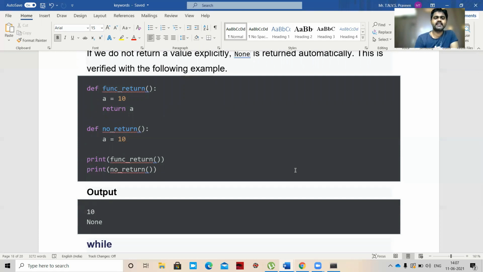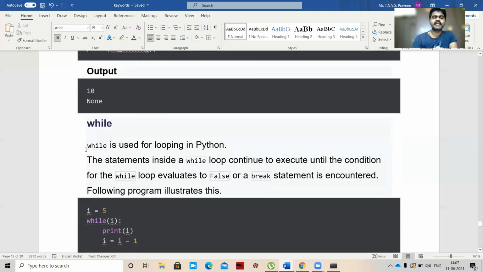Define no return, a equal to 10. We are not returning anything. So what will be returned? None will be returned. So if you are not mentioning a return statement, which one will be returned here? None. Okay.